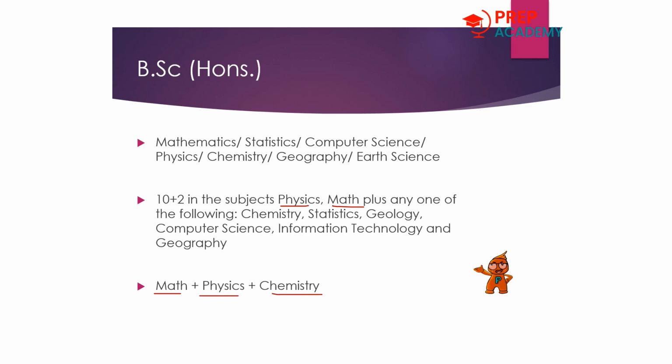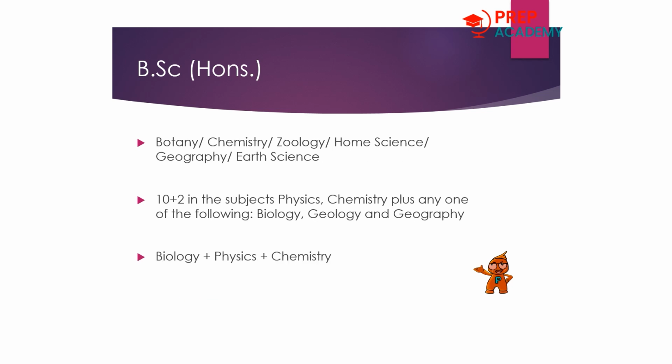Maths plus physics plus chemistry should be taken by students who have appeared in their +2 in these three subjects: physics plus math plus any of the other subjects including chemistry, geology, computer science, etc. And for students who have appeared with physics, chemistry, and biology or geology or geography, they should opt for these domains: biology plus physics plus chemistry. And these are applicable for courses like botany, chemistry, zoology, home science, geography, and earth science.